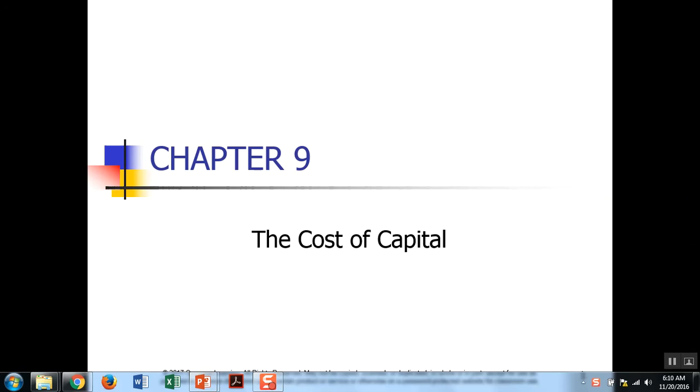Hi, so we've been talking about the cost of capital and WACC. Let's finally find out what that means and how we calculate it when it's unknown.